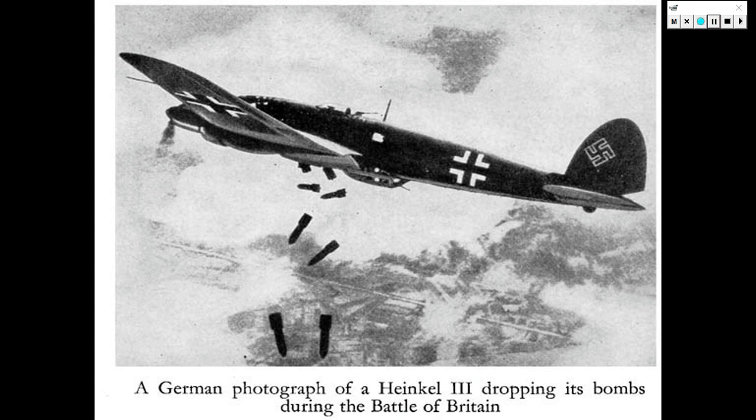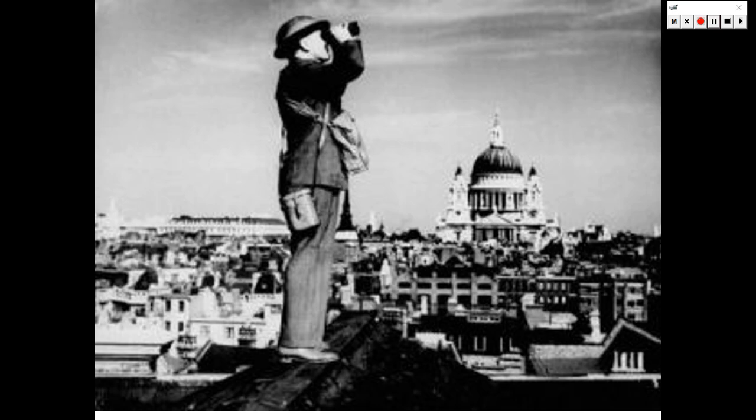This is a German photograph of a Heinkel 3. This bomber, Luftwaffe bomber, was dropping its bombs during the Battle of Britain. This is a British scout looking for Luftwaffe planes in London.